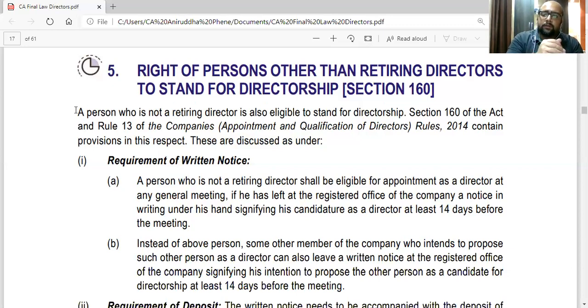An additional director is generally appointed by the board only, and he continues till the next AGM. His term is then over, so he's never counted among the retiring directors. So if he wants to get appointed as a normal director after his term is over, he will have to go through section 160, because he is not a retiring director in the first place. Any person who is not a retiring director will have to go by section 160.